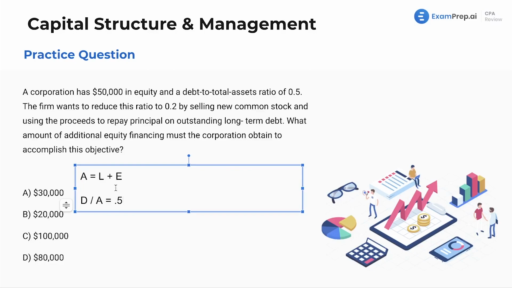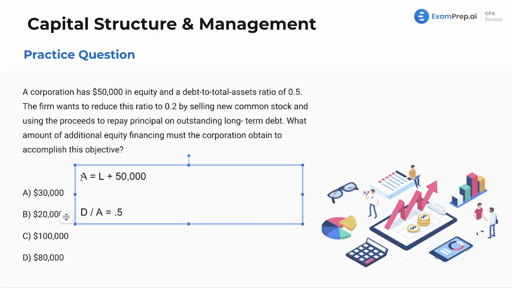So we have these written out here, and let's figure out our liability amount, right? Let's figure out our assets. We know equity. We have equity of 50. Cool. And we know debt divided by assets is 0.5. So we can actually use these to solve. Let's put our thinking caps on. What's another way to rewrite the accounting equation? Well, for clarity, let's say liabilities divided by assets.